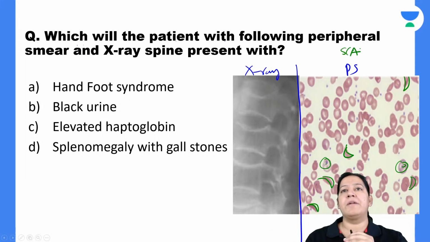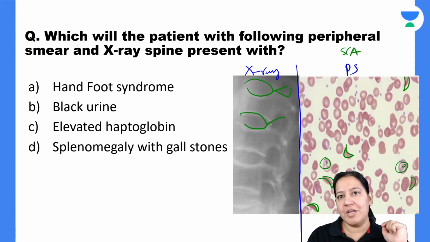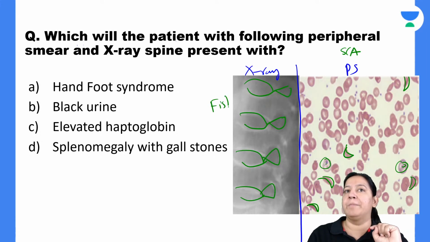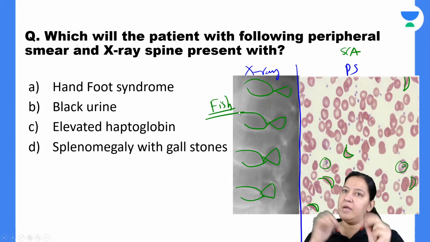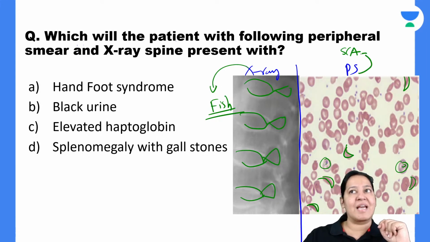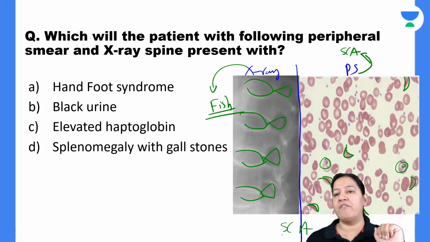What is the X-ray given? X-ray of the vertebra. Now see the shape of the vertebra. This is the shape of the vertebra. This is the vertebral column X-ray here. The shape of the vertebra is a fish-shaped vertebra. Combine both findings. On the X-ray, fish-shaped vertebra, and on the peripheral smear, sickle cells are there. So the answer is sickle cell anemia. The diagnosis is straightforward. It is a simple case of sickle cell anemia.